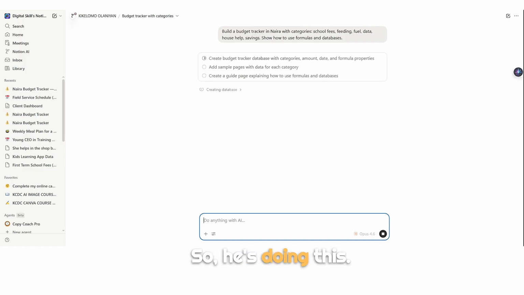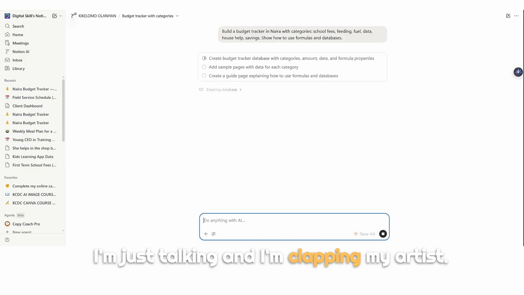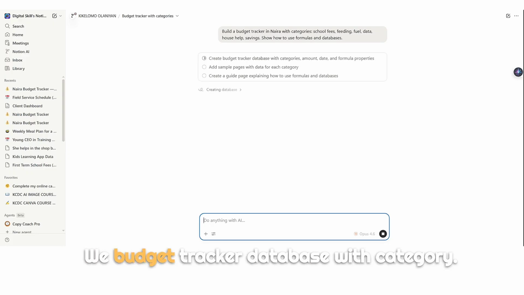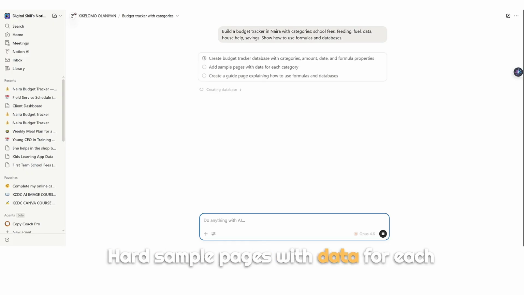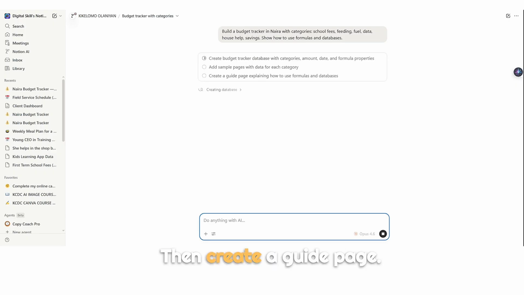So okay, it's doing this. I'm not doing anything, I'm just talking and I'm clapping my hands. You can hear the sound. Create budget tracker database with category. Add sample pages with data for each category. Then create a guide page explaining how to use formulas and database.